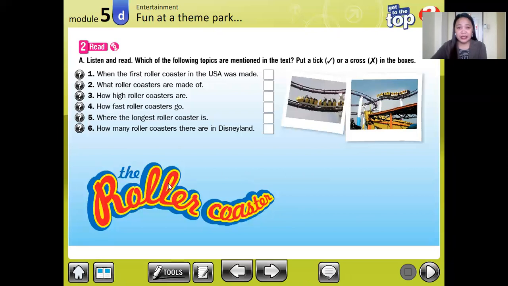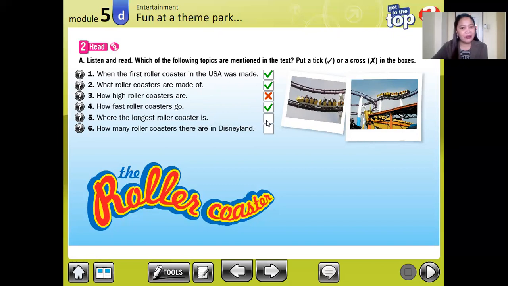All right, so that is all about a roller coaster. So we are going to check or X for the topics that were mentioned in our recording. Number one topic, when the first roller coaster in the USA was made. Was it mentioned? Yes, it was. Number two, what roller coasters are made of. It was mentioned. Yes, it was. How high roller coasters are? Is it mentioned? No. How fast roller coasters go? Is it mentioned? Yes.